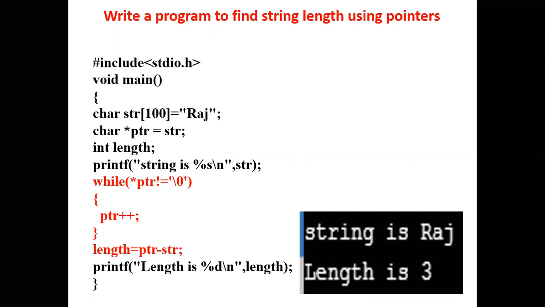This is one of the logics we have used. First, in the pointer we store the base address of the string. Then we are incrementing the pointer, and we are using this simple formula to calculate the length of the string.